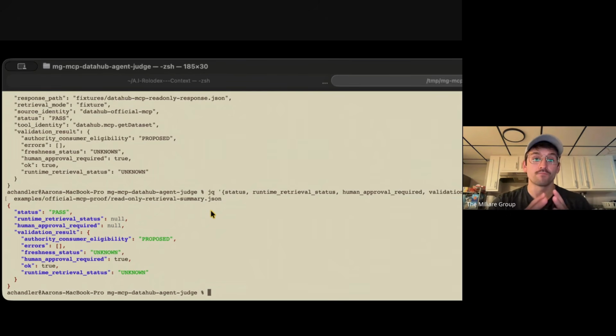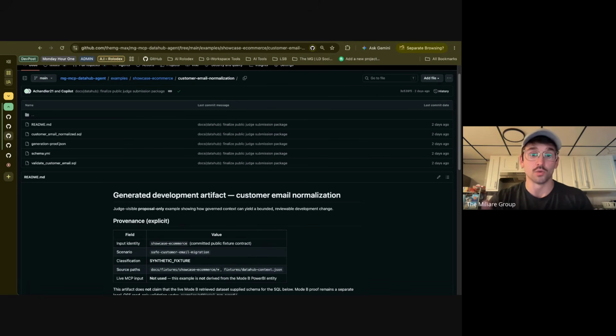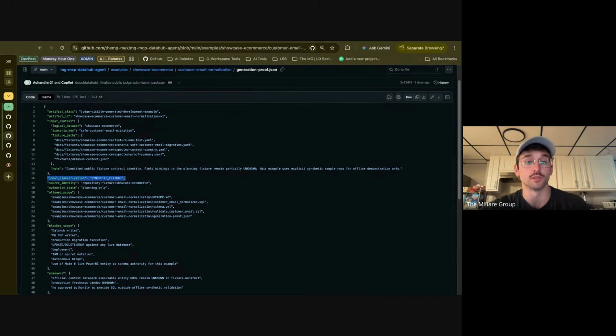Here is the judge visible development artifact. This is a bounded customer email normalization proposal containing the generated SQL, a schema, contract, validation SQL, and the generation proof. The SQL is deliberately non-destructive, and the artifact remains proposal only until human review. Provenance is explicit.